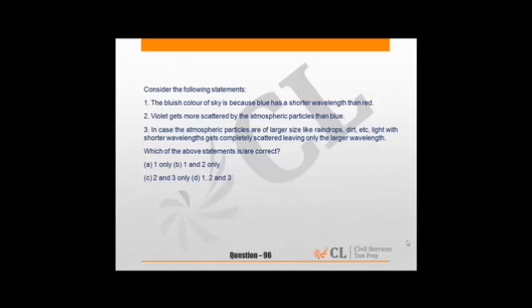because in case where the scatterer is much larger than the wavelengths, all wavelengths are scattered nearly equally. When the wavelength is much larger than the scatterer, scattering is inversely proportional to the fourth power of wavelength. So by this the third statement becomes wrong. So the answer is B, 1 and 2 only.